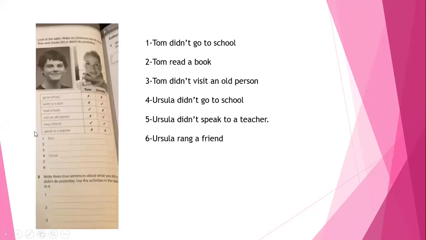Now, next question. Here we have Ursula and Tom, and we have a table of activities, and we are going to write 3 sentences for Tom and 3 sentences for Ursula according to the table. For example, Tom didn't go to school. Tom read a book. Tom didn't visit an old person. Ursula didn't go to school. Ursula didn't speak to a teacher. Ursula rang a friend.